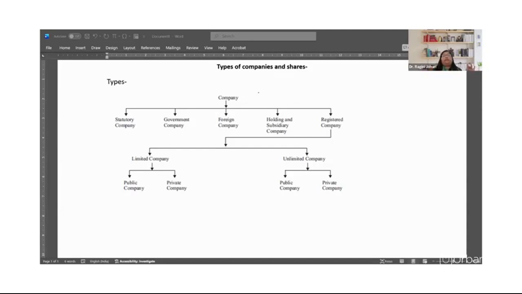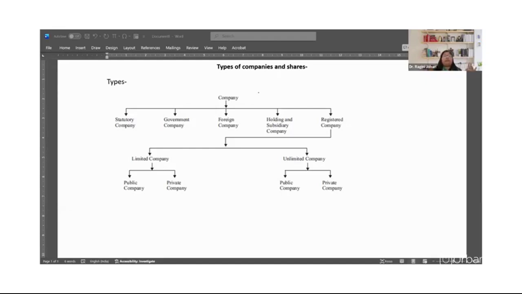Number 2, that the first mentioned company or any other company holds more than half in nominal value of its equity share capital. And the third is, that the first mentioned company is a subsidiary of any company which is that other subsidiary.